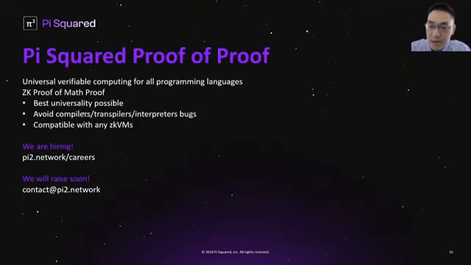To sum up, pi-squared proof of proof is an approach to universal verifiable computing for all programming languages. It means zk proof of mathematical proof, so divide and conquer, and it gives us best universality ever. It avoids compilers, transpilers, interpreters bugs, and it's compatible with any zkVMs.